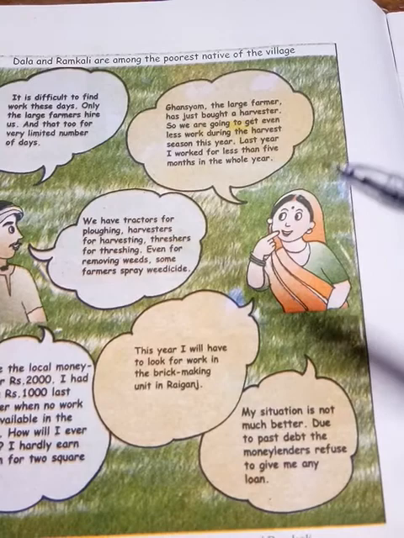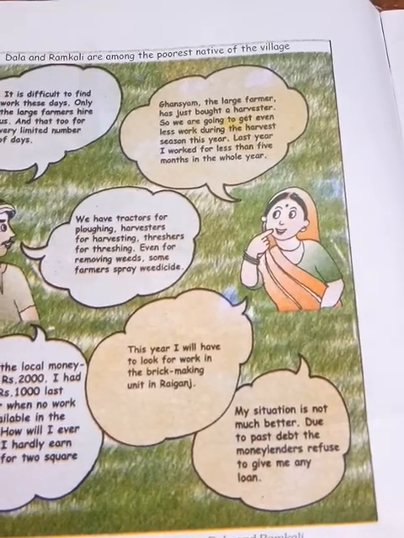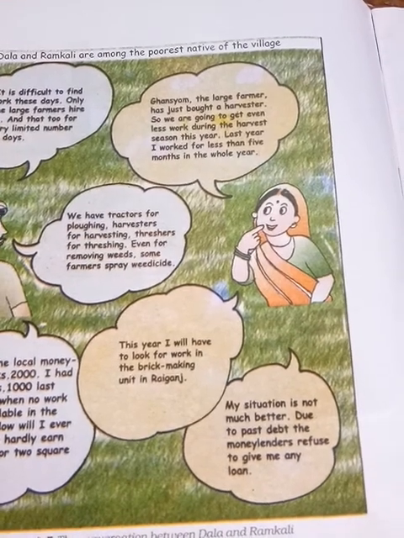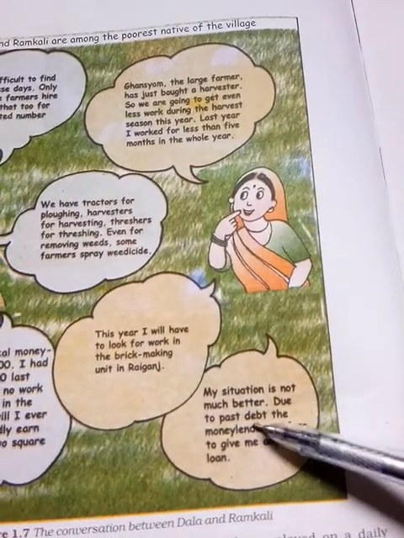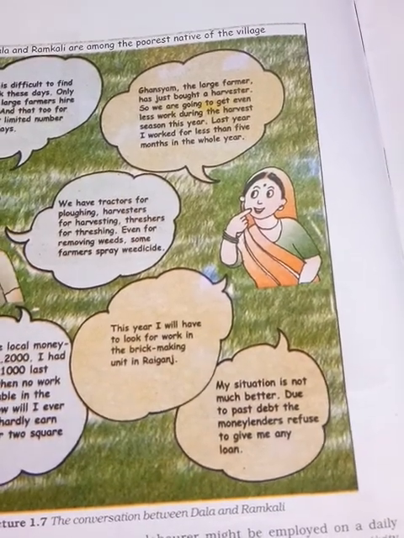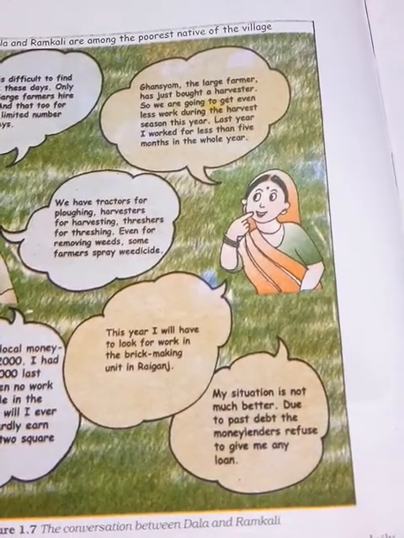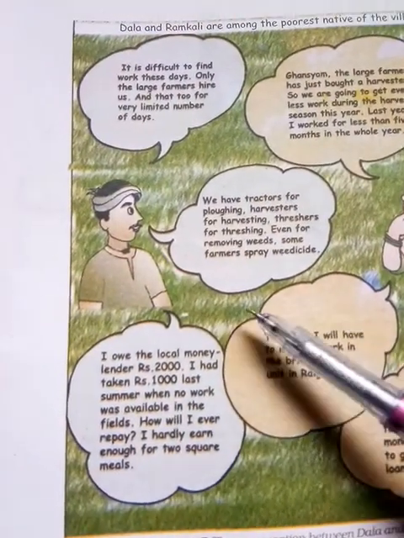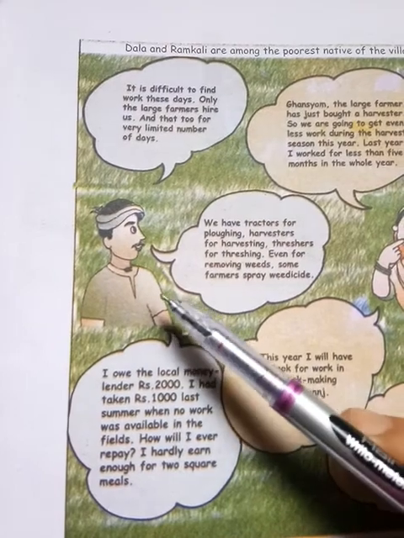Because Ganesyam has already bought machines, he has to search for another work so that he can get money. My situation is not much better due to past debts. The money lender refused to give me anything. That means these are landless farmers, and no one wants to give them money. So even this is also a problem.